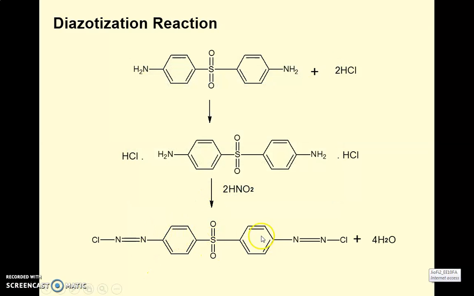So now you can see that at the end both these primary amino NH2 groups got converted into diazo linkage. That depends on the number of primary amino groups, as there are 2 primary amino groups in the dapsone. So both these amino groups got converted into diazo linkage. Hence it gets proved that dapsone undergoes the diazotization reaction.